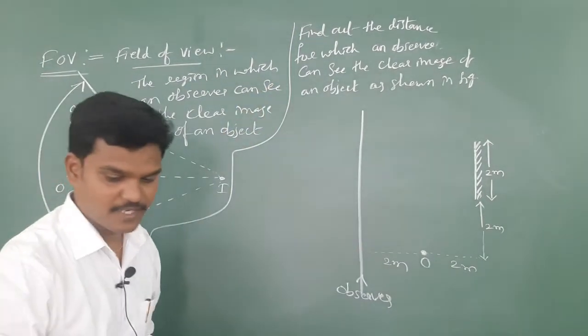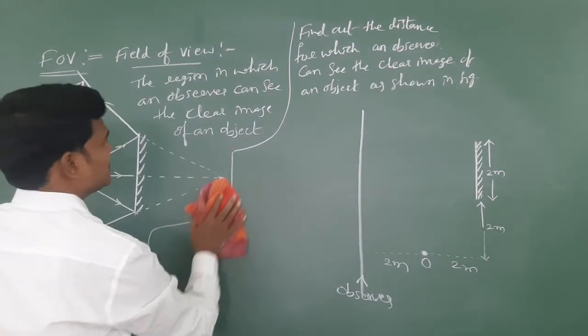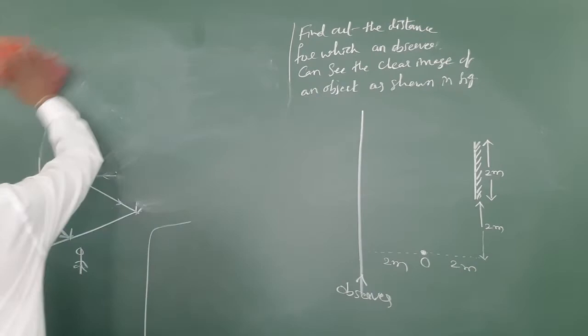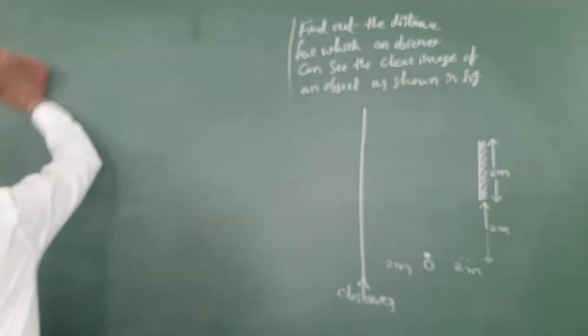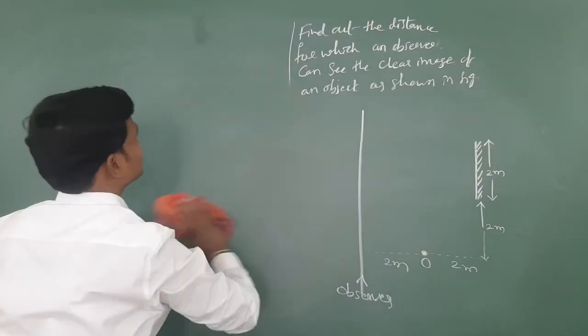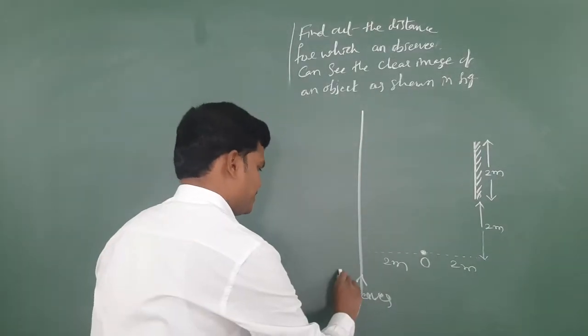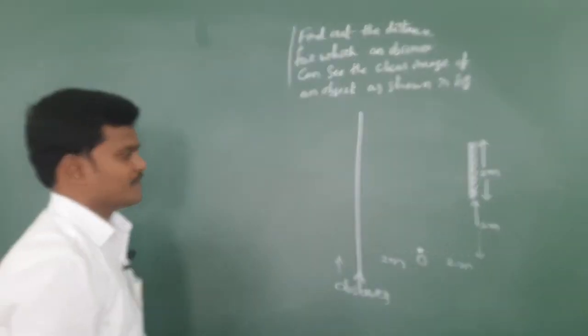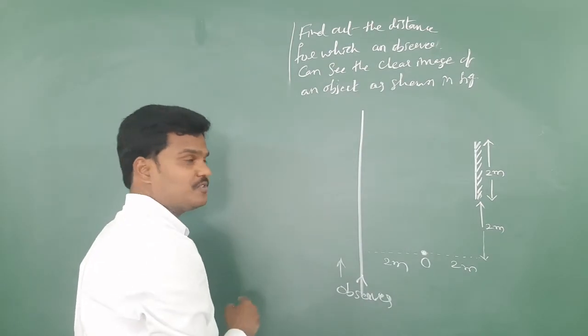Write the question first and let me rub the left side part. Everything is clear now. I am just checking whether it is visible or not. So, what is field of view? Field of view is nothing but the region in which the observer can see the clear image of the given object. So the observer is moving in this direction. Let us see in how much distance he is going to see the image of the object.